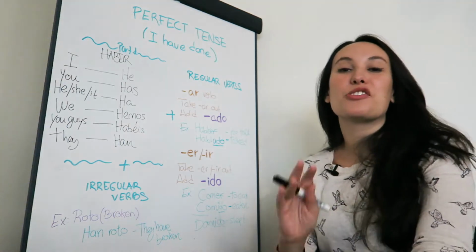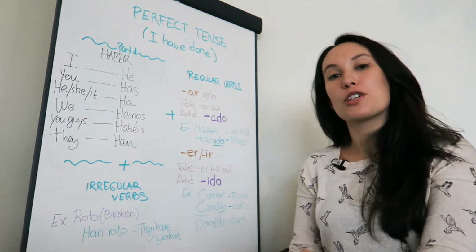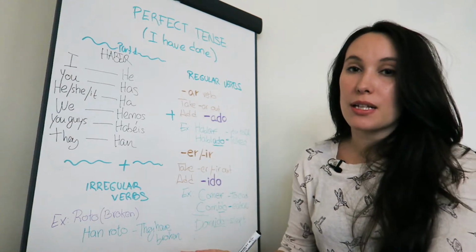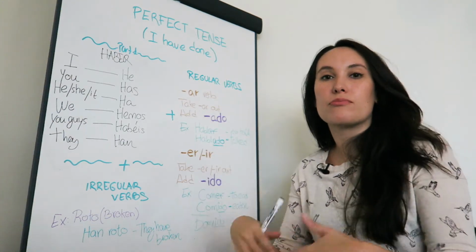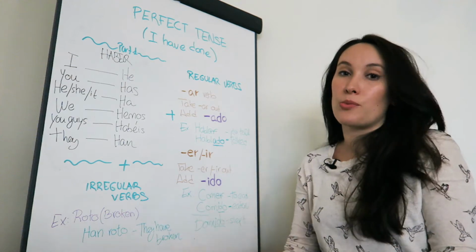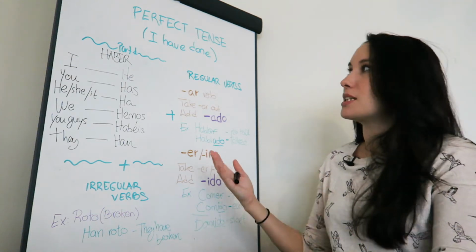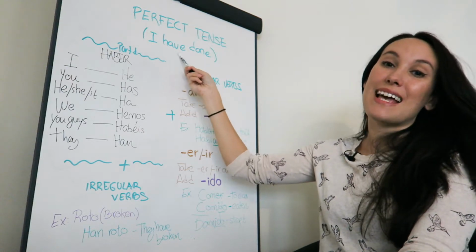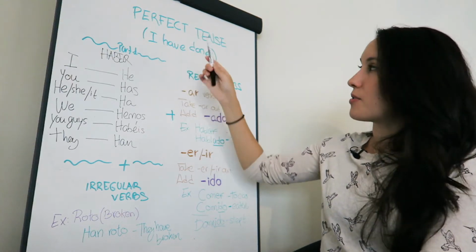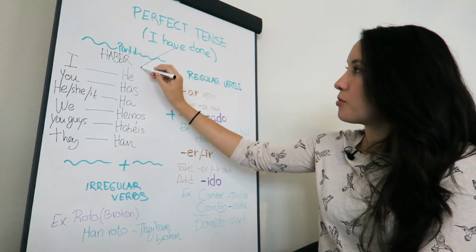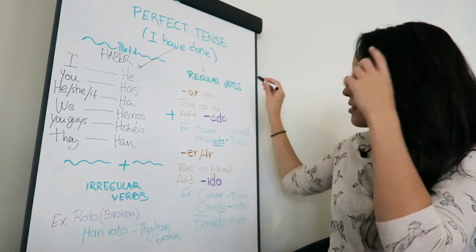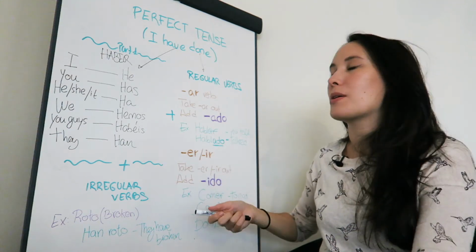We're going to need two parts to do this tense. The first part is the verb haber, which by itself means nothing, but it's used to create tenses that have more than one part. For example, this one. This part is going to be the equivalent of this "have" part. So have will be haber, and the "done" part, the action part, is going to be the second part that we're going to talk about now.